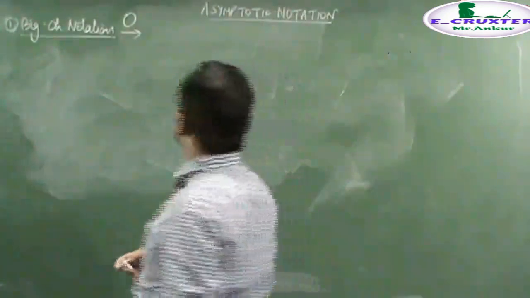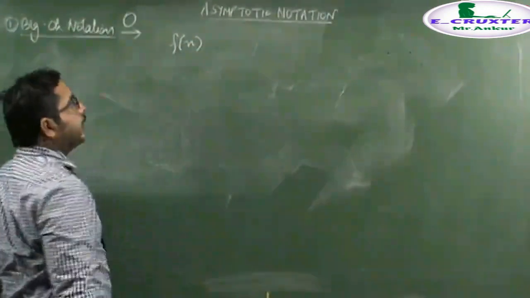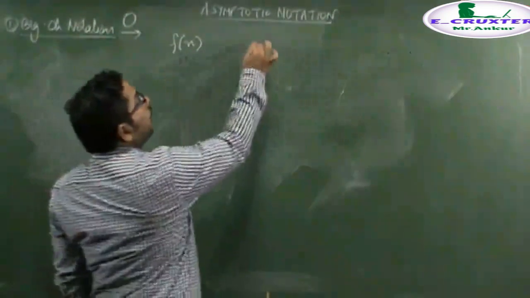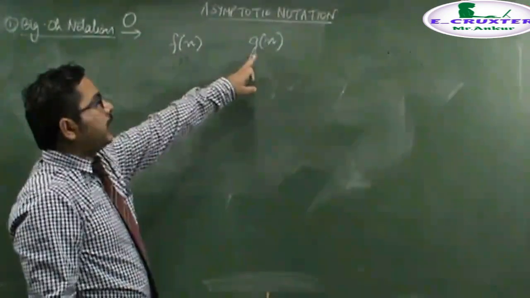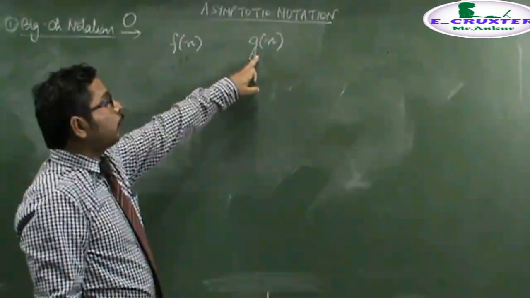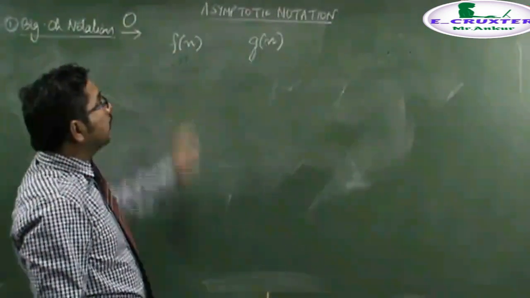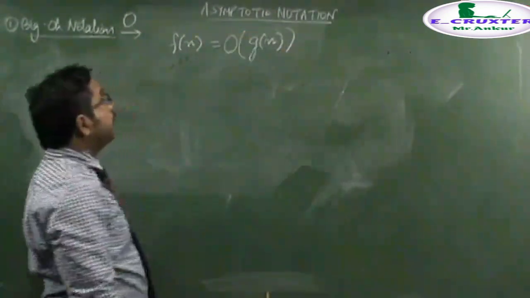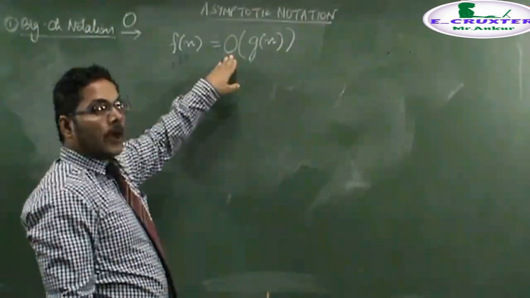For example, let there be a function f(n), where n is any input, which is an asymptotically positive function. Then we can say if there is a function g(n), which is also an asymptotically positive function, and which acts as an upper bound for function f(n), then it is denoted like this. That is, we say that for the f(n) function, the g(n) function is acting as an upper bound.